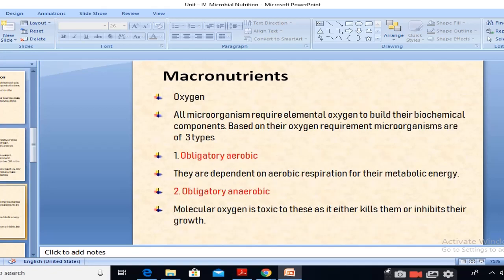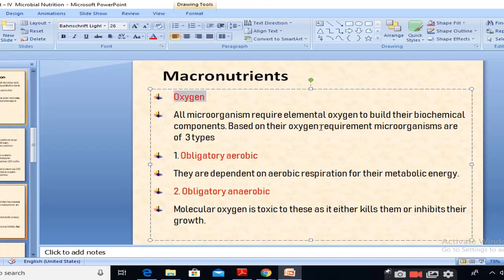Now there is another requirement, that is the oxygen requirement. We know that there are some organisms which require oxygen for respiration. Like human beings, they require oxygen, and without oxygen it is considered there is no life.